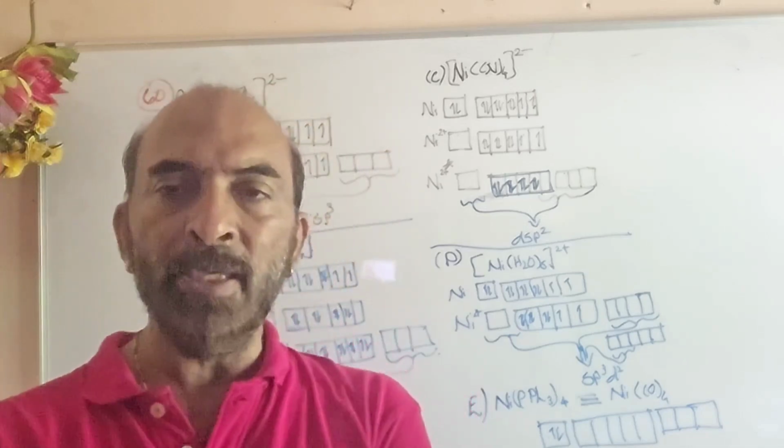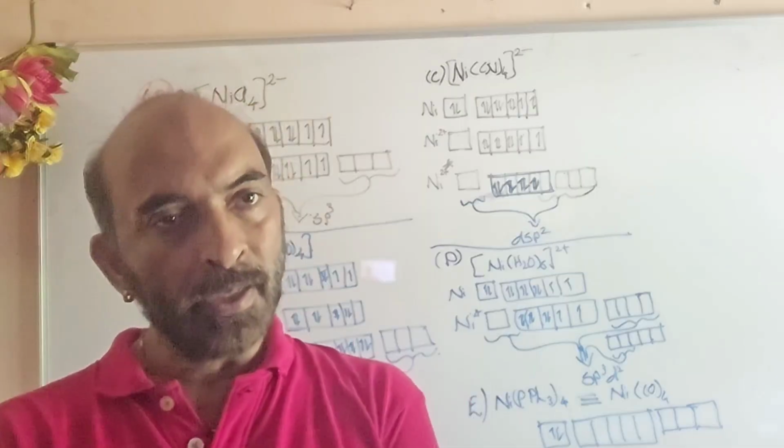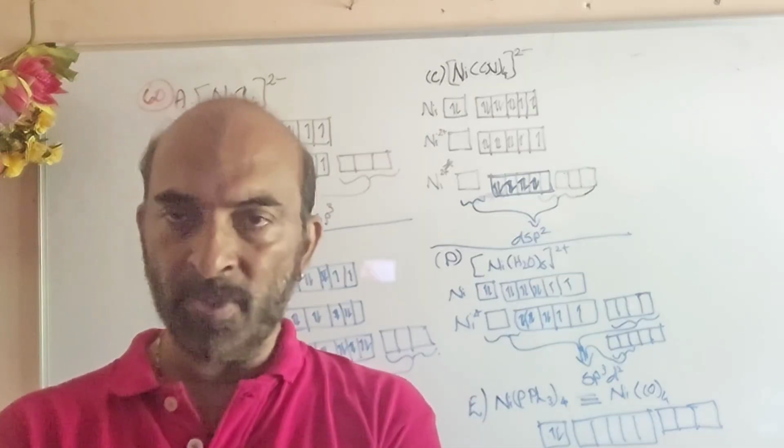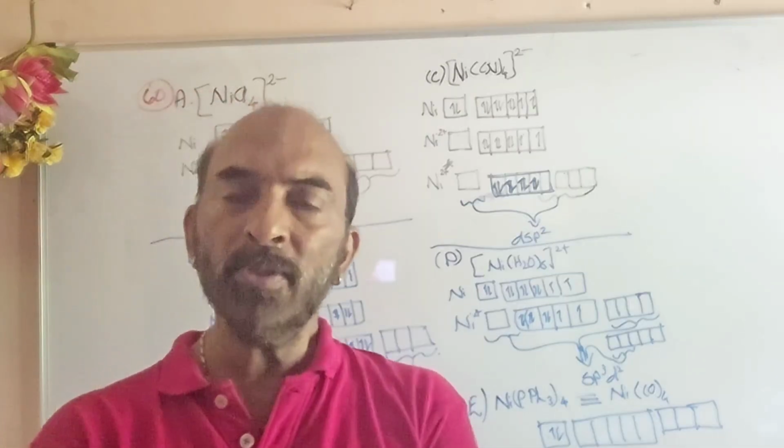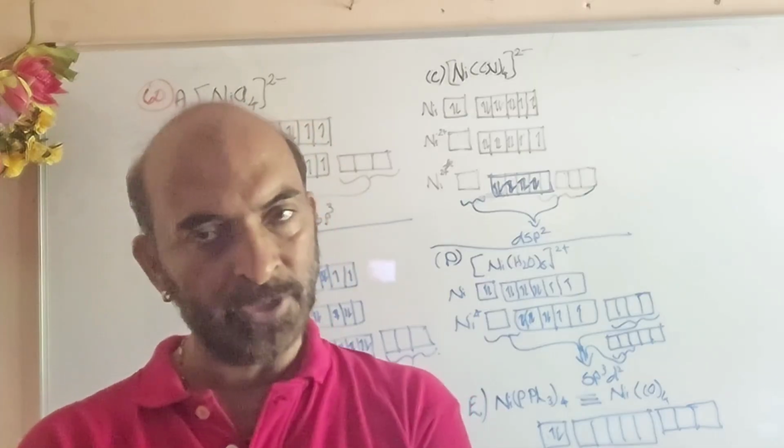So [NiCl4]2- is paramagnetic, tetrahedral, sp3 hybridized. Okay, so that is very much from our textbook with the explanation.